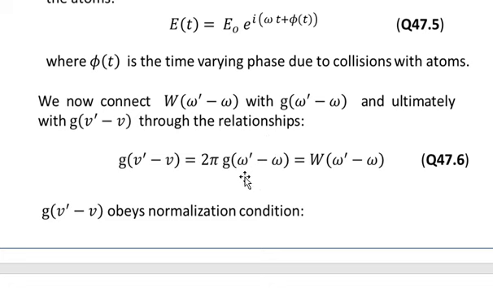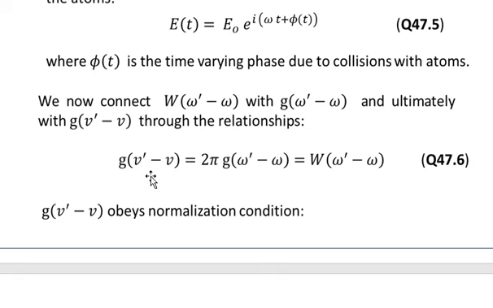So we have this relationship given in equation number 6: g of nu prime minus nu is equal to 2 pi g of omega prime minus omega, which is equal to capital W of omega prime minus omega. This capital W has already been defined in one of the previous slides as the transition probability or transition rate, and we have also defined the function g earlier.